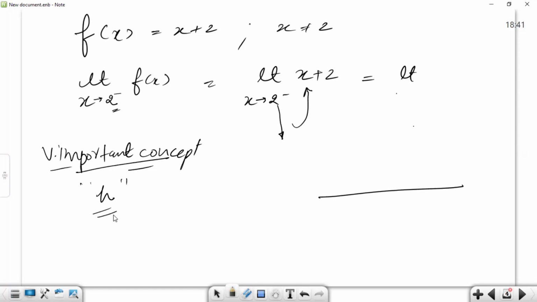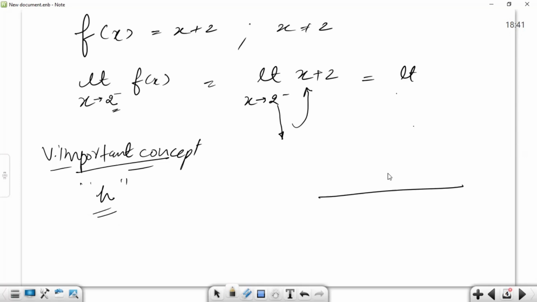Is anyone aware about h in limits? Yes, sir. Who said this? Please explain what is h. Sir, h means the value is approaching x. If the value tends to zero, the value is approaching zero but not zero. Yes, exactly.